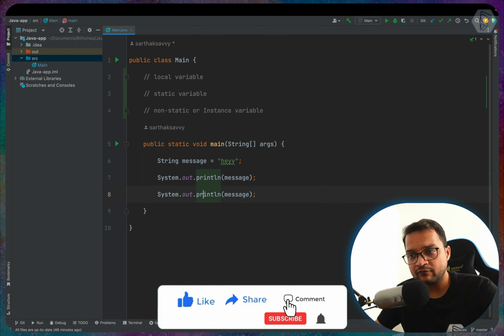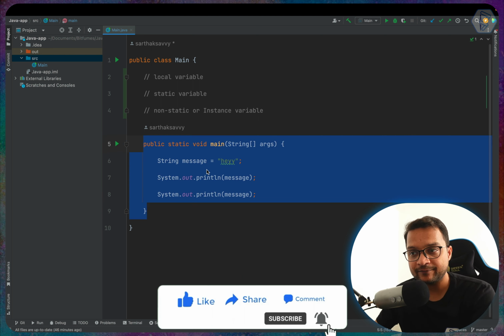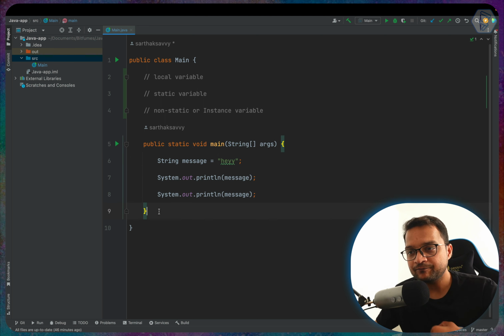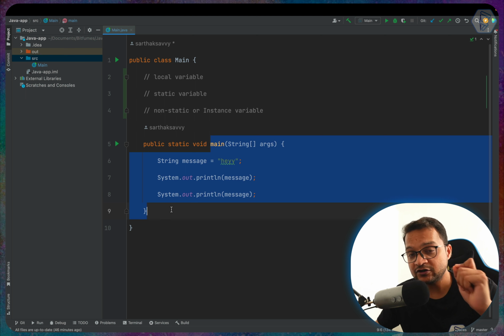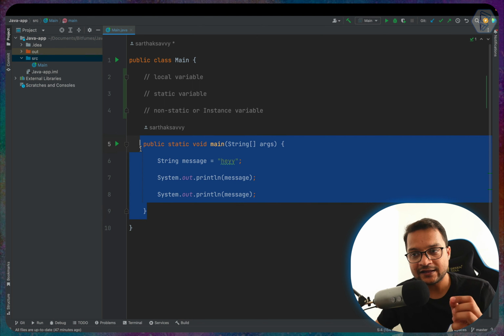Local variables are the variables which are defined inside this method. Okay, so this function or method, you can call it. For now, function and method I will use the same for the same situation, but don't worry about that, we will figure it out later. So when you define any variable inside this main function or method, then you can call this message variable a local variable, because it is only available inside this main function.